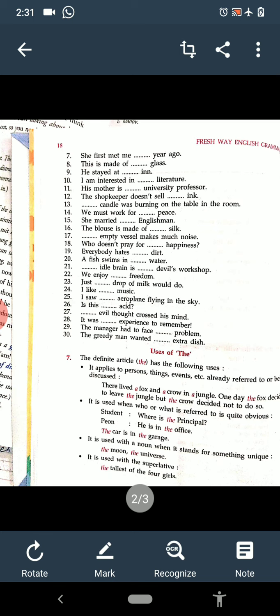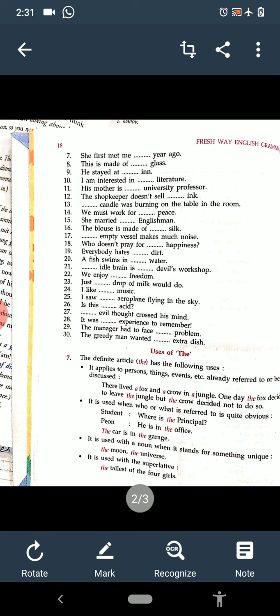His mother is dash university professor. A university professor. University, y sound is coming, though u is the vowel, but the sound is here, yu, university. So a will be there. Number 12. A shopkeeper doesn't sell ink. Ink is also uncountable, so no article will be here.